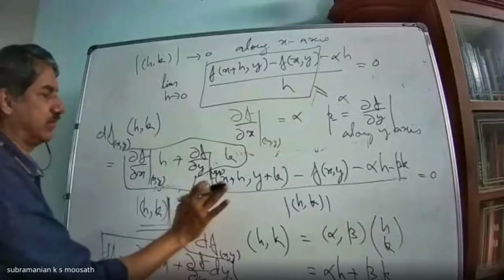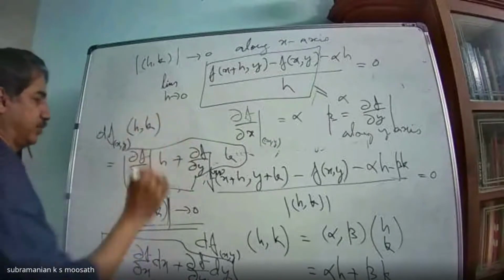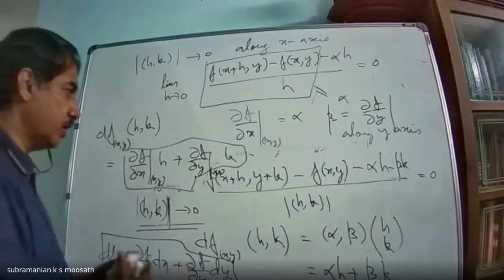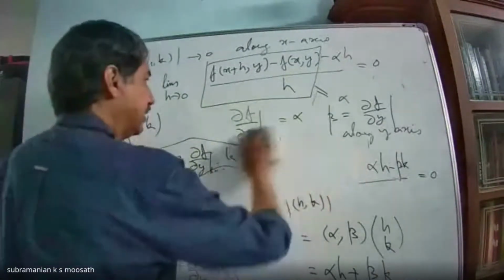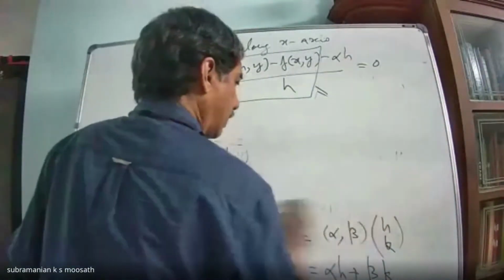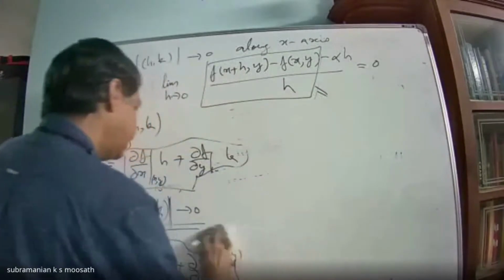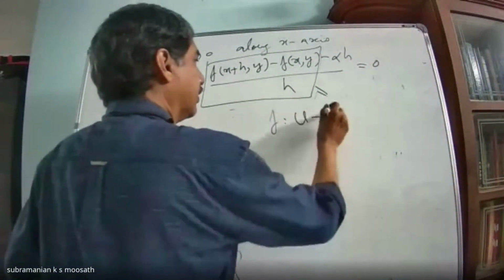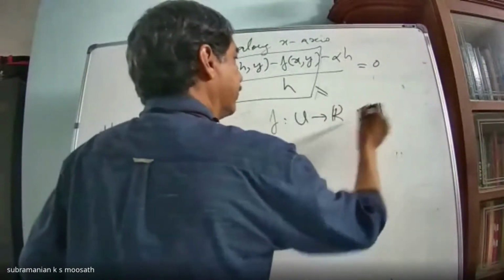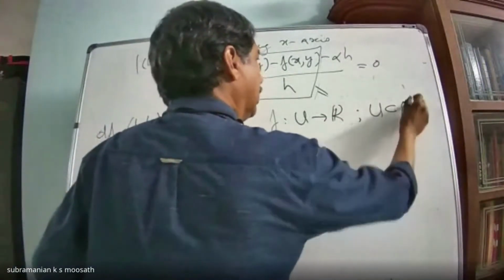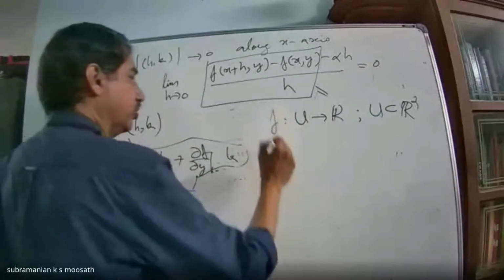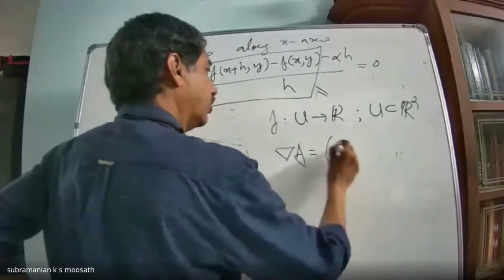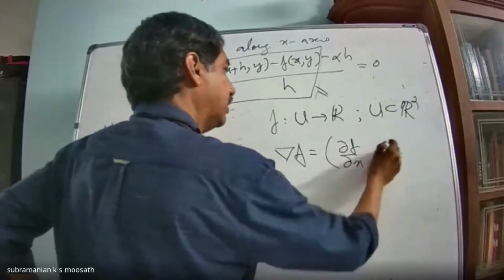Is it clear the derivative for a function f from u to R where u is a subset of R2? Also you might have seen the gradient of a function. So this function f is from u to R where u is a subset of R2. So you have seen gradient of f as a vector dou f by dou x, comma dou f by dou y.